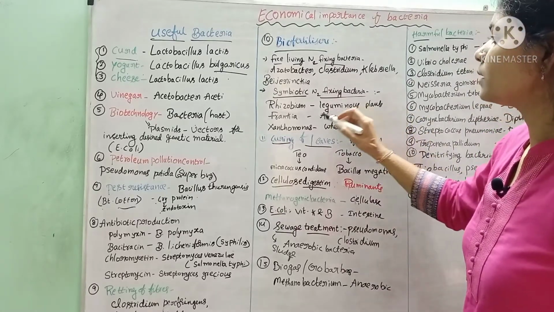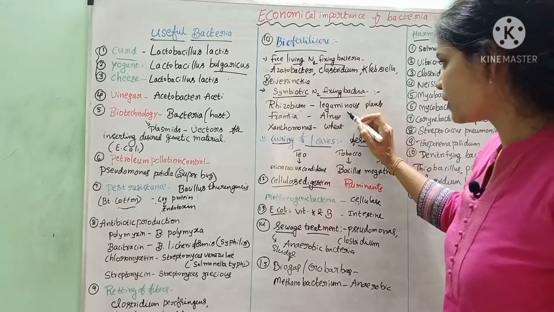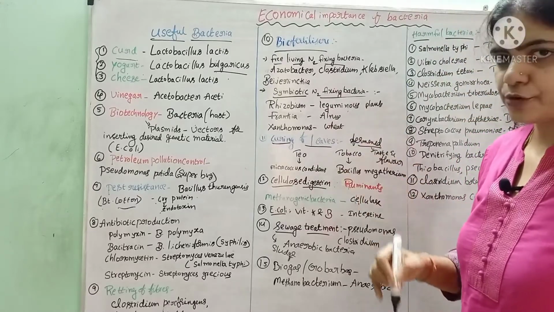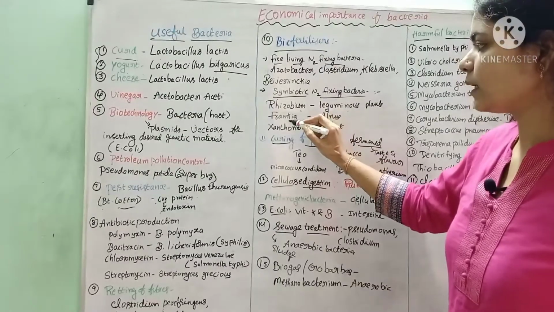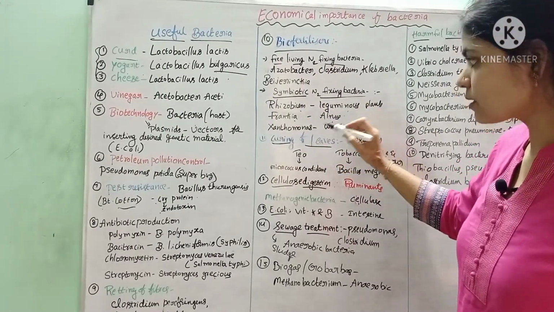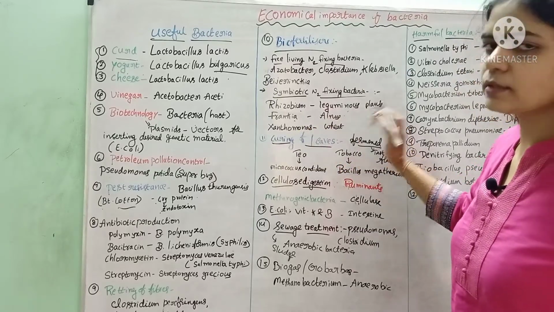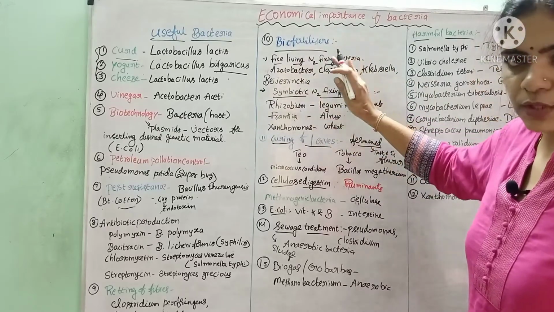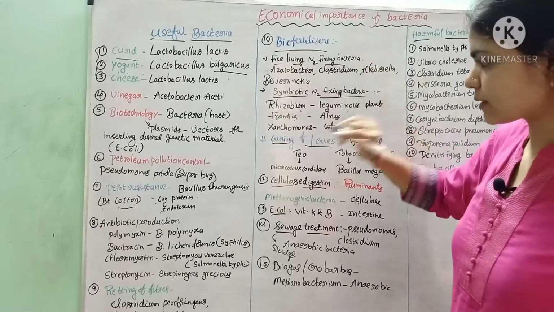Here, Rhizobium bacteria show symbiotic association with the roots of leguminous plants and fix atmospheric nitrogen into the soil and roots. Like that, there are some bacteria like Frankia. It shows symbiotic association with Alnus. Xanthomonas shows association with wheat plants and fixes atmospheric nitrogen. This is about atmospheric nitrogen fixation. So nitrogen fixers are also biofertilizers.